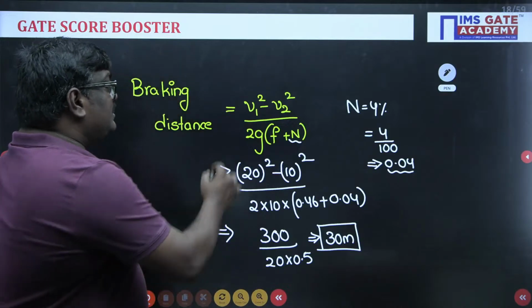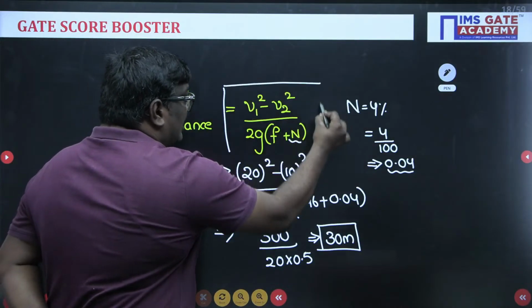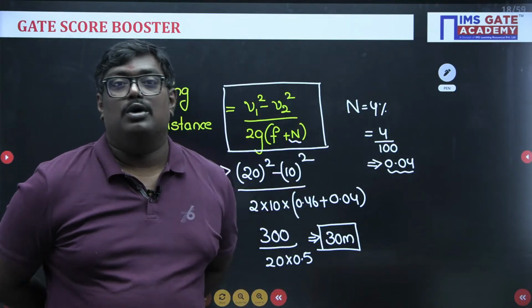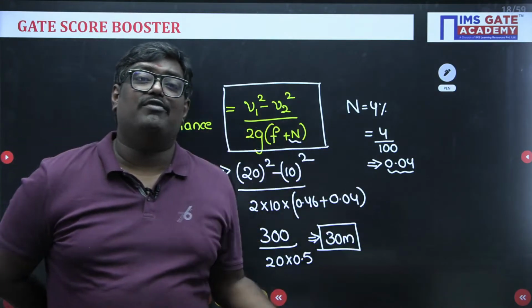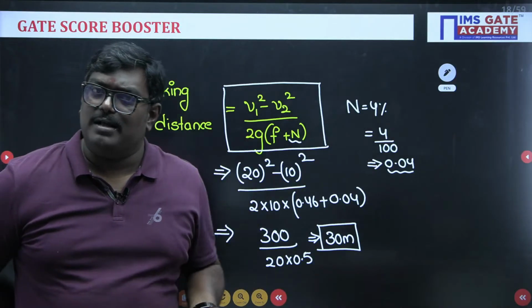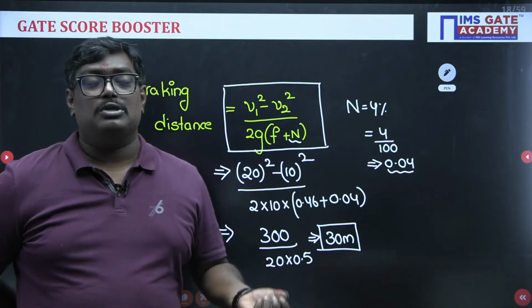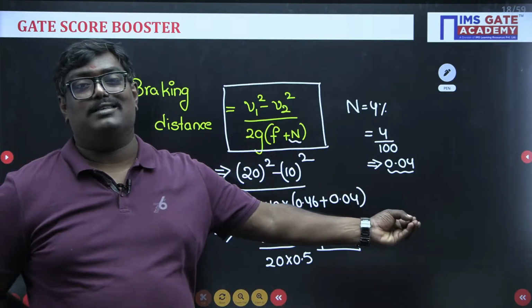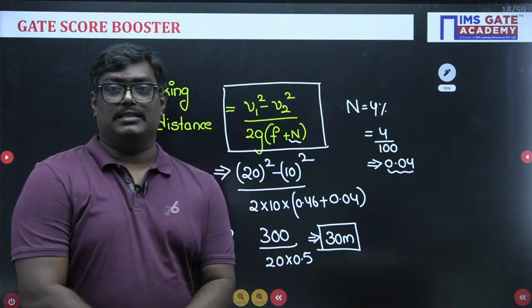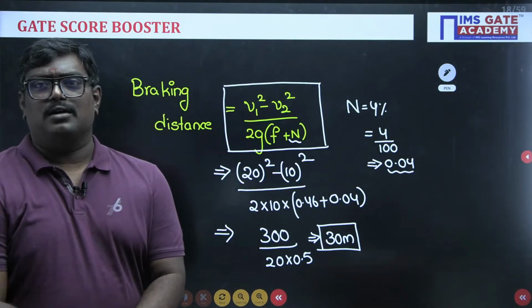This is the formula when, after applying the brakes, the velocity has not reached 0. Definitely after applying the brakes, velocity will reduce, but you can use this formula and calculate the braking distance based on how much velocity has reduced. So is this clear, sir?